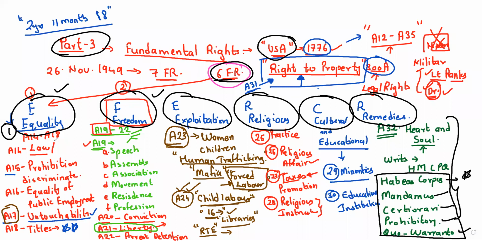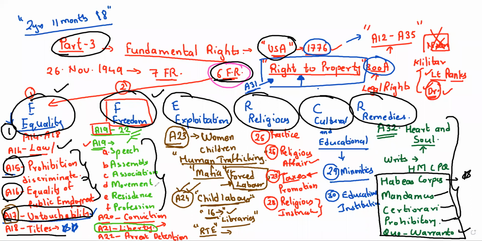Next, the first thing here, equality. You have article number 14, protection in front of law. Then article number 15, prohibition on discrimination. Next, article number 16, equal opportunity of public employment. Untouchability is article number 17, very, very important, and abolition of titles. Next, you have article number 19. Under article number 19, you have speech, assembly, association, movement, residence, profession, or you can call it practice also. Article number 20 is conviction. Article number 21 is liberty.